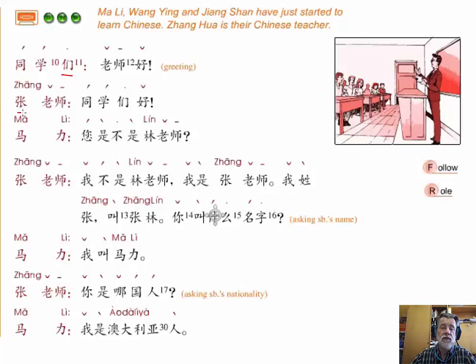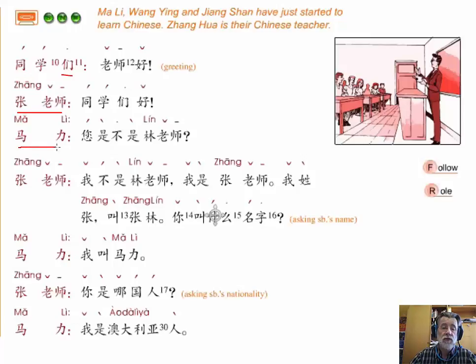And here we have the name of the teacher, 张老师. And we mentioned today that when we address somebody using the title of the job that they do, in this case, Zhang is a teacher, so you can address him as 张老师, teacher Zhang. The surname comes first and the title comes afterwards.